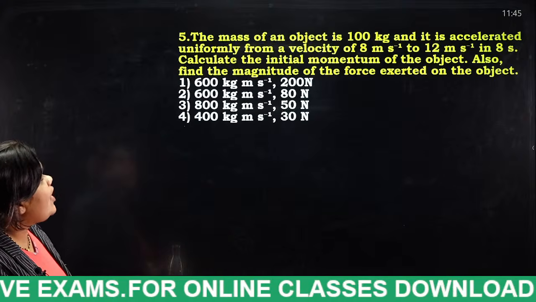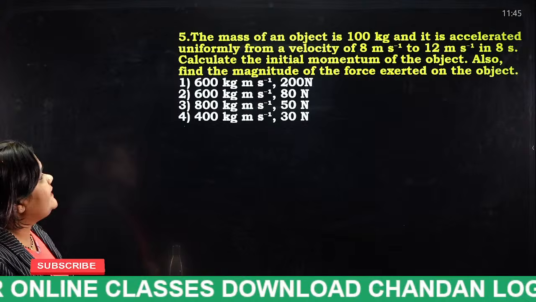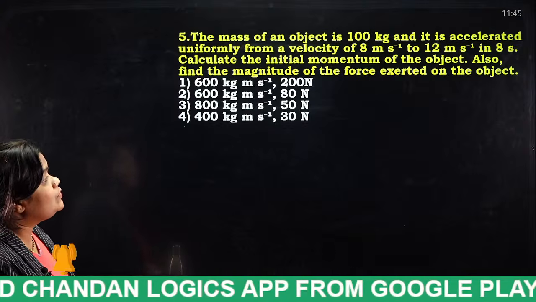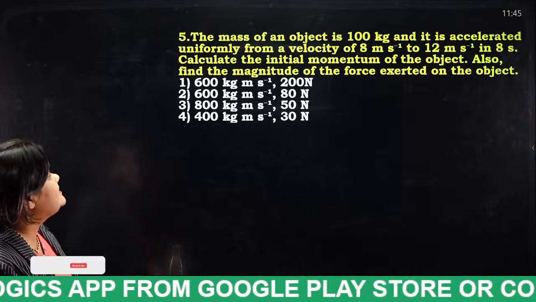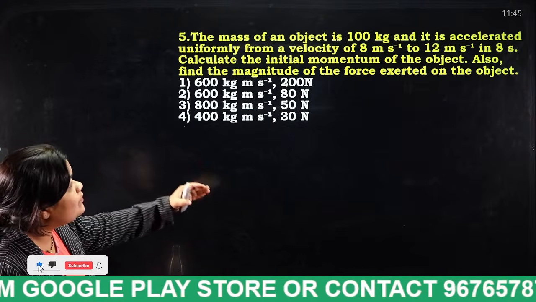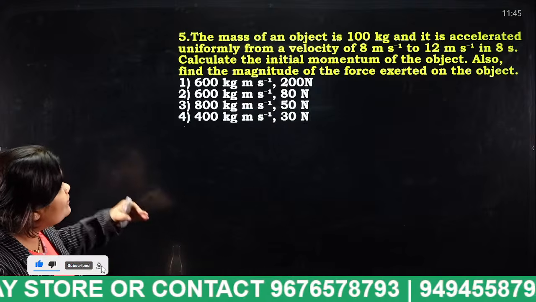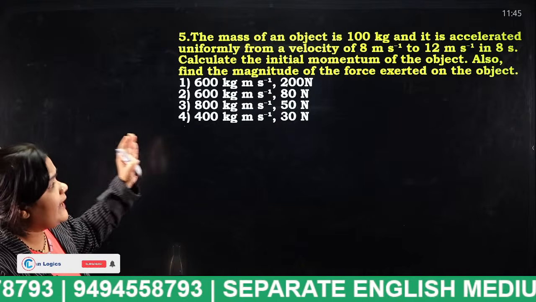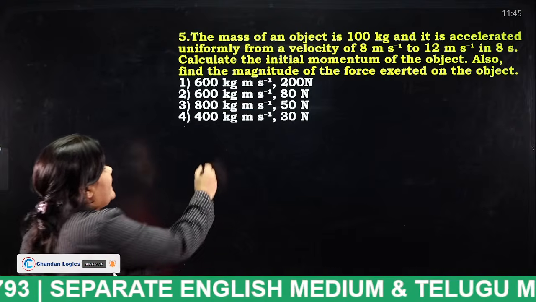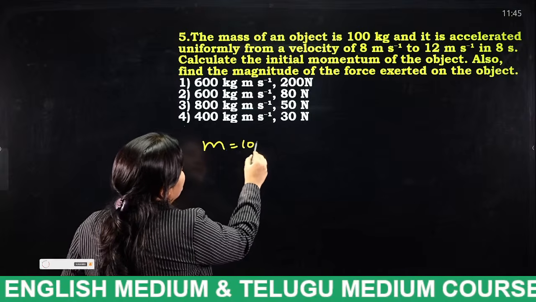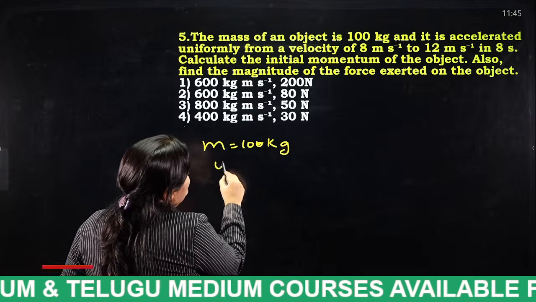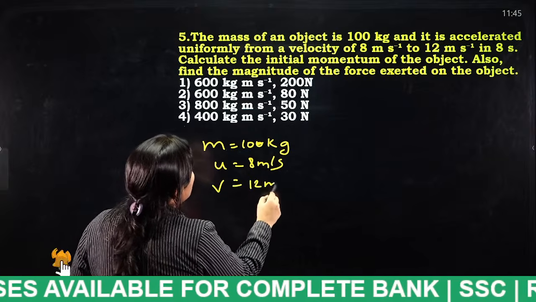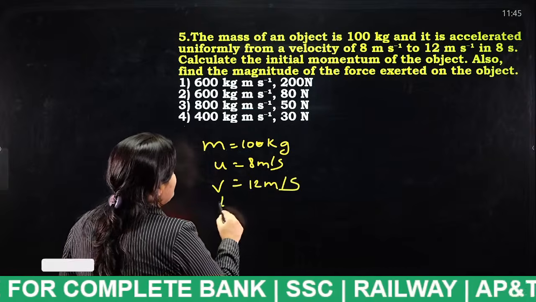The mass of an object is 100 kg and it is accelerated uniformly from a velocity of 8 meters per second to 12 meters per second in 8 seconds. Calculate the initial momentum of the object. Also find the magnitude of the force exerted on the object. So, given that m is equal to 100 kg, u is equal to 8 meters per second, v is equal to 12 meters per second, and finally t is equal to 8 seconds.